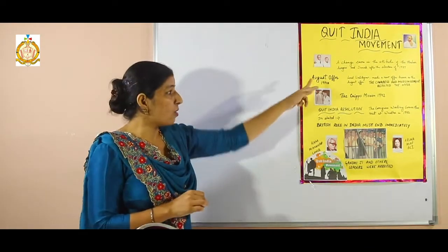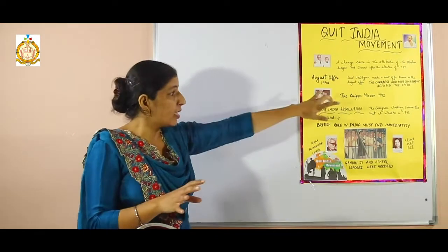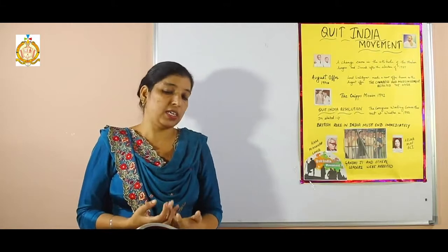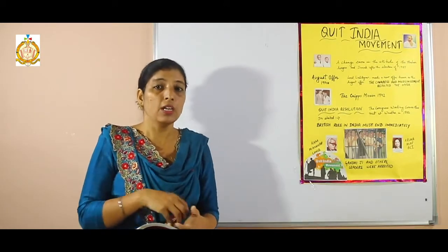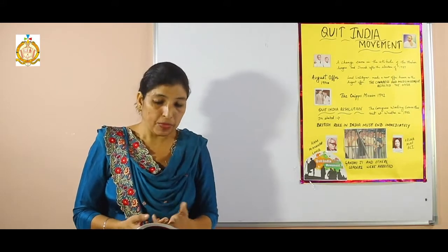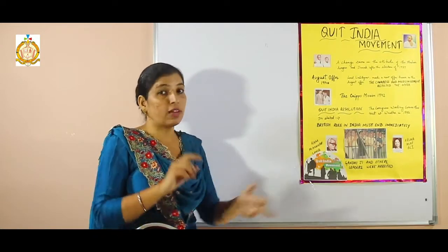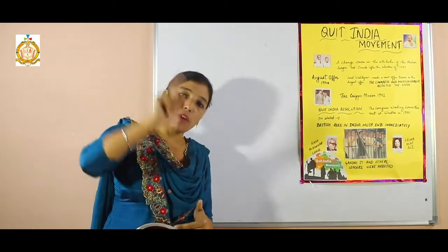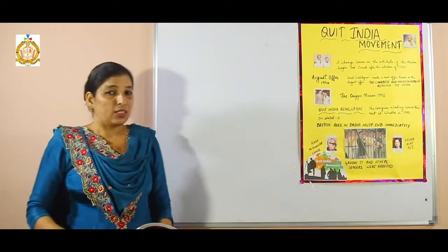In the August Offer, they did not say anything about dominion status, but in the Cripps Mission they presented that the British government of India would give dominion status to India when the war ended. The condition imposed by Cripps was that dominion status would be given only after the war. Clear? So that is not good.